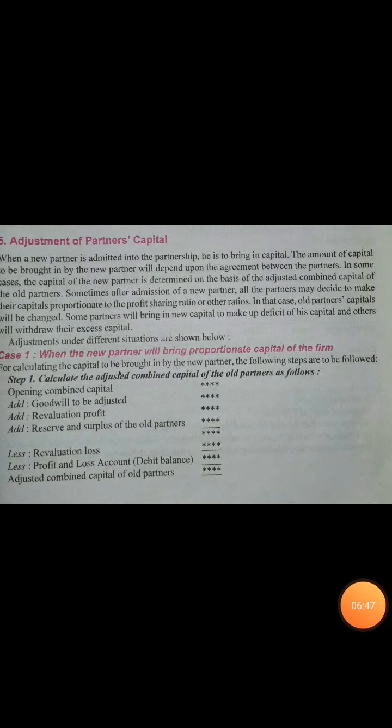So this is step 1. That means combined adjusted capital of old partners. What the old partners have in the firm as their capital after distributing all the reserve and surpluses, revaluation profits or losses, or any premium brought by the new partner as goodwill.